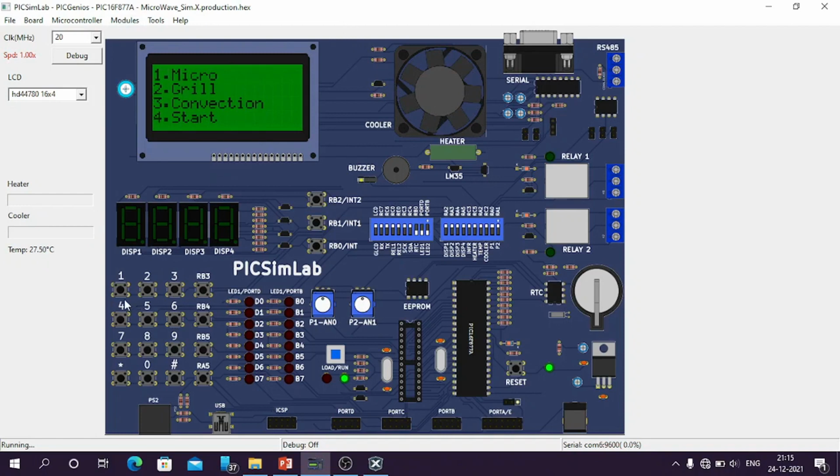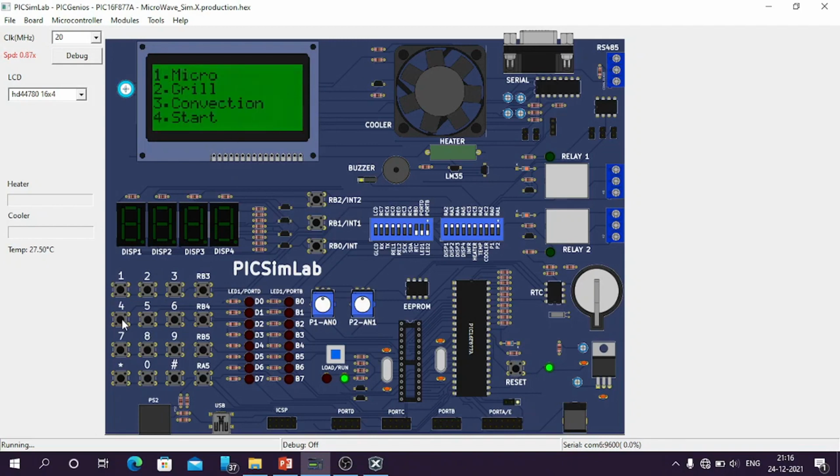Then we have convection mode. To select the convection mode we have to press 3. After selecting the convection mode, it will ask the user to set the temperature. Then we select the temperature and press enter. It will start preheating for 3 minutes. Then it will ask the user to set the time. It will run for 3 minutes. Now I am going to reset the screen. Resetting will reload the code again.